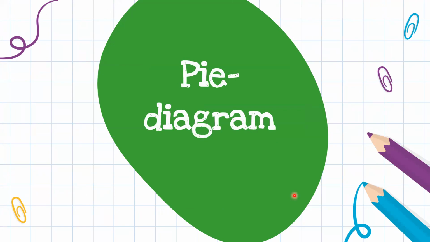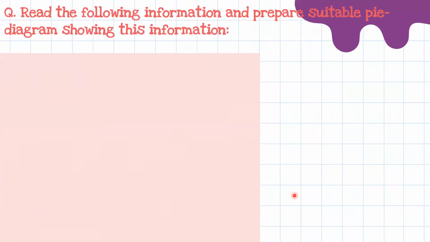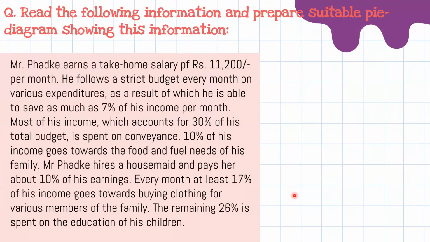Now we will see the pie diagram. Read the following information and prepare a suitable pie diagram showing this information. You must have drawn the pie diagram in maths. But what happens in maths? You do the calculations of 360 degrees. Here you do not need to calculate the 360 degrees. It's just the spaces. I will tell you. First, we will read the passage.